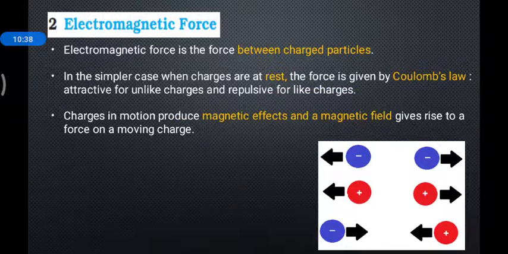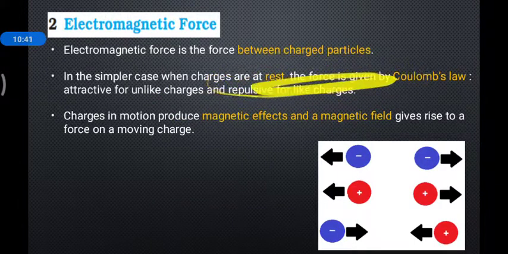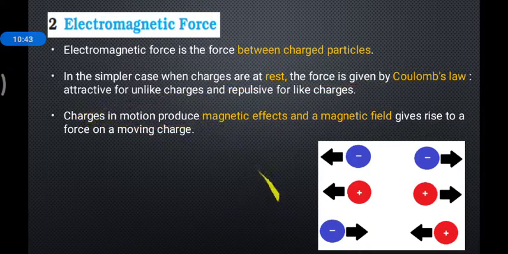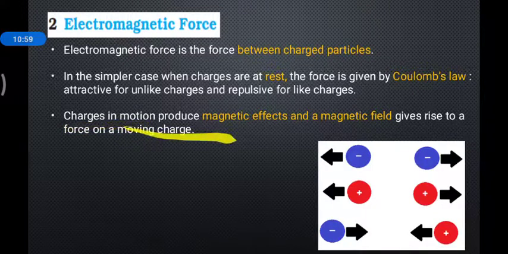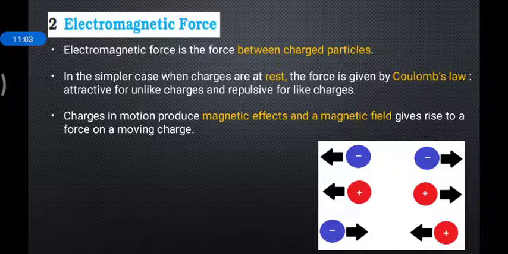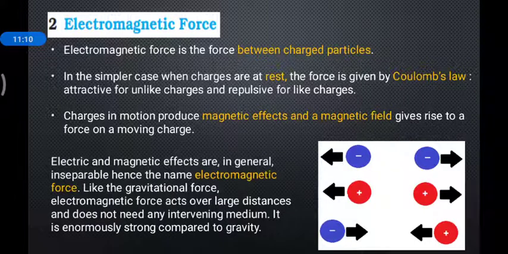If the charge is at rest, then it is as above. But if it is in motion, a magnetic effect and magnetic field arise. We saw this in the electric motor and electric generator in the 10th class. Current is nothing but the flow of electrons, and the flow of electrons is nothing but charge in motion. They produce a magnetic effect. Yes, they interact with the permanent magnetic field and push against each other, and then we get a rotation of the armature. This is what we are showing.